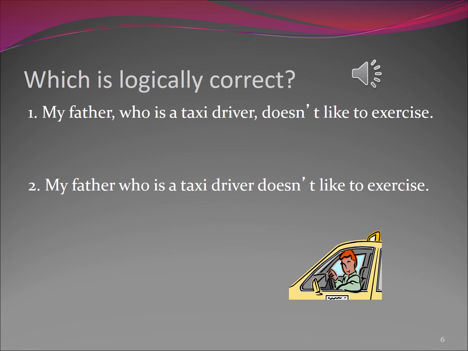Therefore, my father, who is a taxi driver, doesn't like to exercise, is correct because you only have one father. Who is a taxi driver is extra information. Number 2 is illogical. Who is a taxi driver can't make my father specific. My father already is specific because I can only have one father.